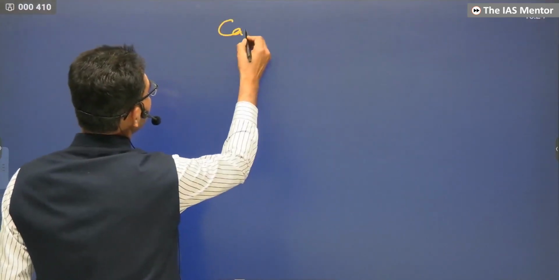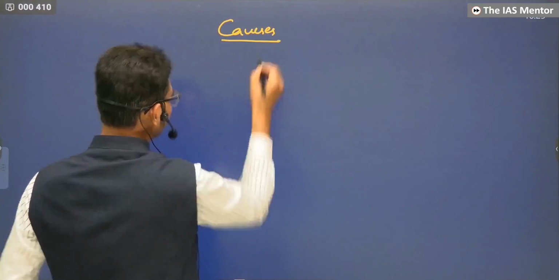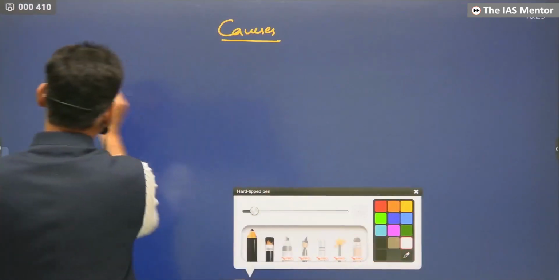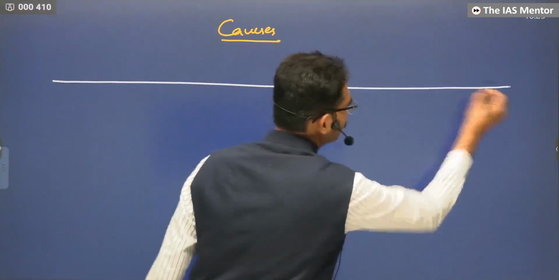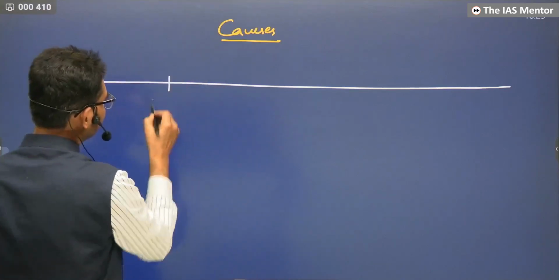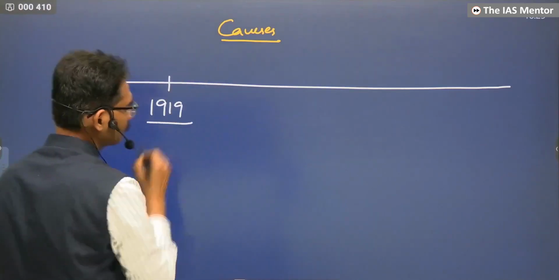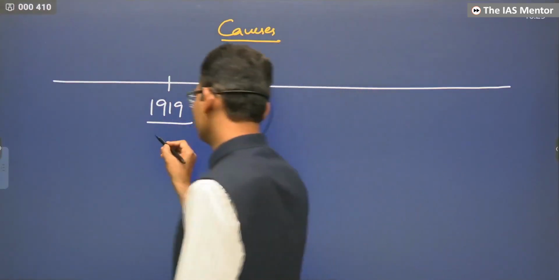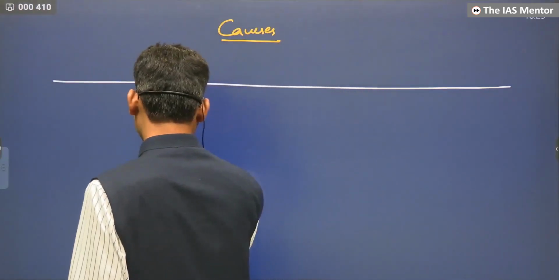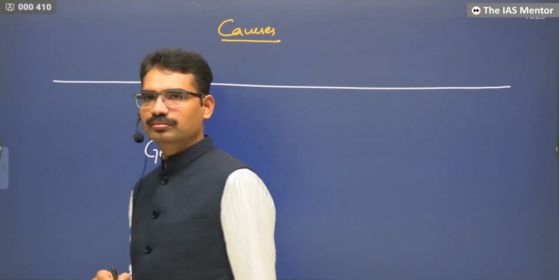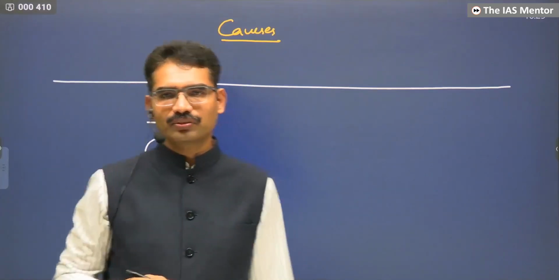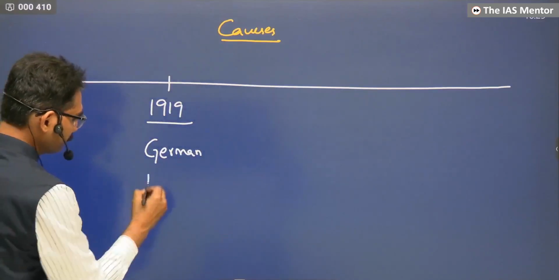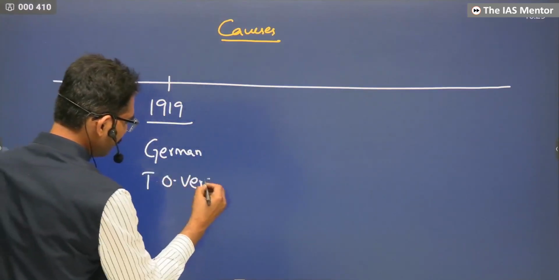When it comes to causes, in 1919, a treaty was imposed on Germany. That treaty is known as the Treaty of Versailles.